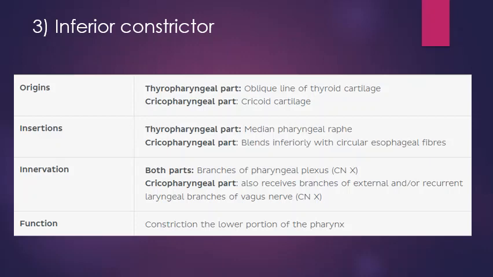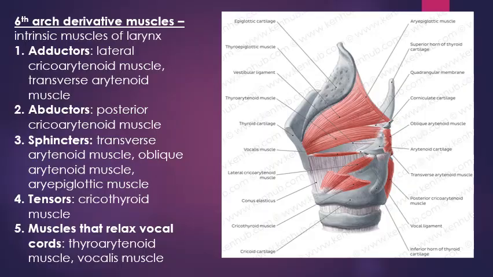It is innervated by pharyngeal plexus of cranial nerve 10, but cricopharyngeal part also receives branches from external or recurrent laryngeal branches of vagus nerve. It constricts the lower portion of pharynx. Sixth arch derivative muscles are the intrinsic muscles of larynx. They are classified into categories based on the functions that they perform.